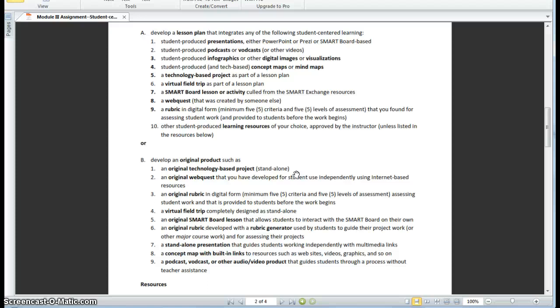Something new here, it could be an original web quest that you've developed for students to use independently, of course, using resources that are on the internet. It could be an original rubric, and this is different from the first assignment. In this case, you're developing the rubric.